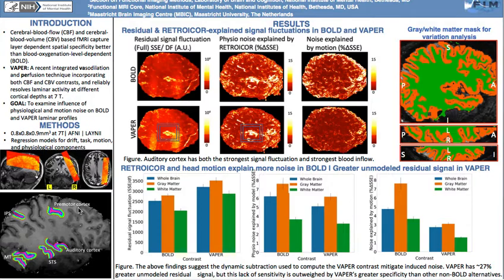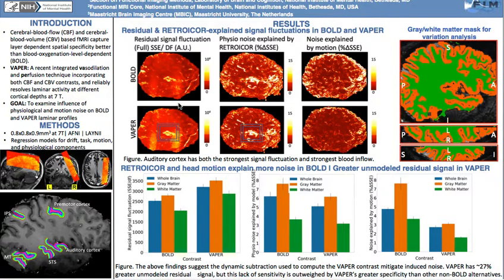To determine physiological and head motion noise contributions to BOLD and VAPER signals, we constructed a regression model containing drift, task, motion, and physiological components. Physiological time courses, in this case respiratory and cardiac, were produced by AFNI's RetroTS program using the RetroICOR method. The sum of squared error for the full model was represented in our results as SSE full, while delta SSE MO and delta SSE PS exclude physiological noise or motion, respectively, to estimate their relative noise contributions. This was our central measure.